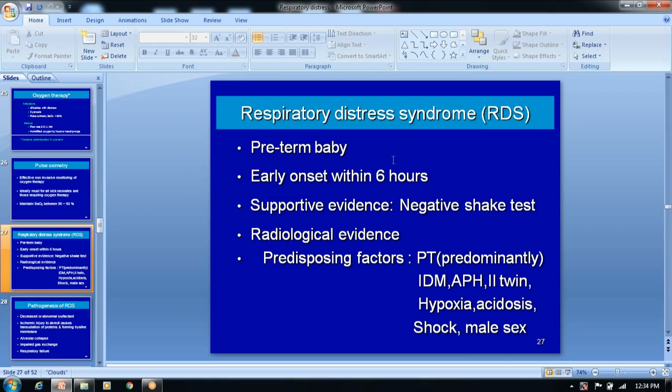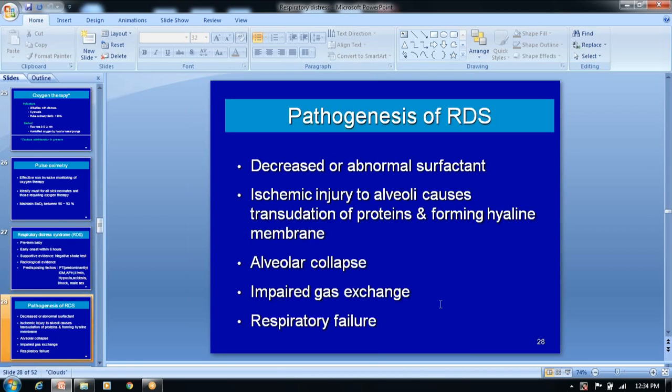So in respiratory distress, think of early onset and think of the preterm. Supportive evidence includes the negative shake test of the gastric aspirate that we have discussed, and the radiological X-ray findings. The predisposing factors for respiratory distress in a preterm or term baby are infant of diabetic mother, antepartum hemorrhage, second twin, birth asphyxia, metabolic acidosis or shock, and male sex. These are the risk factors.